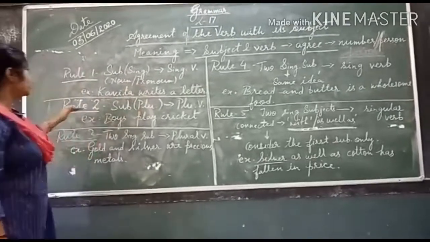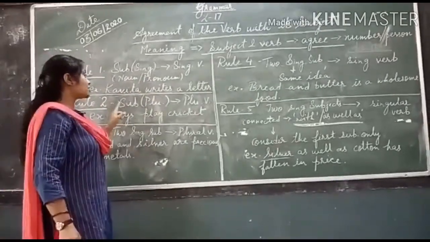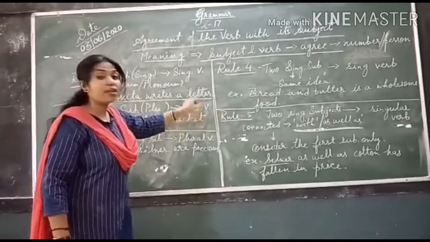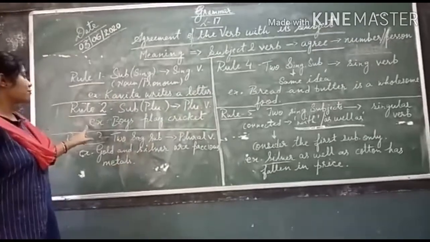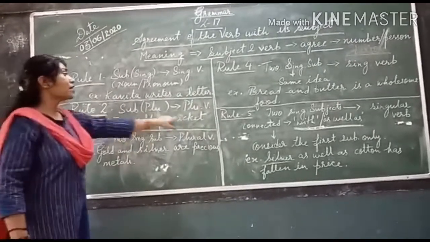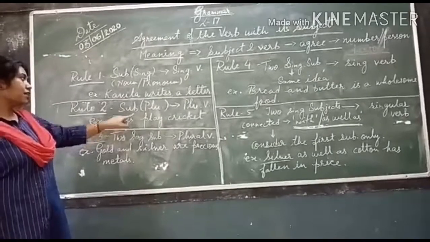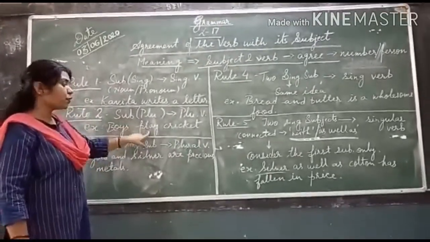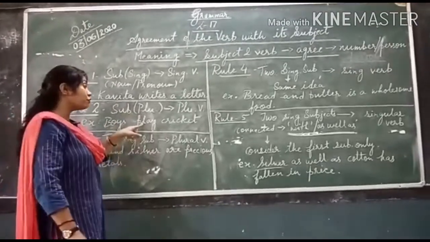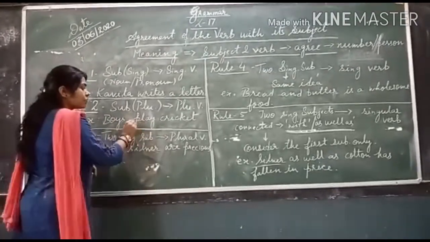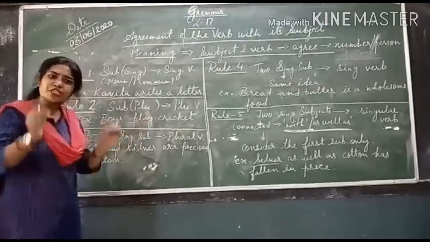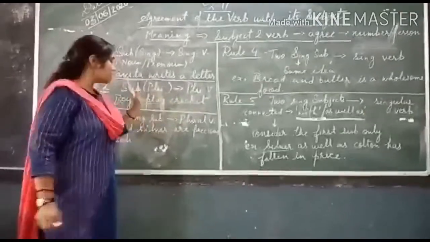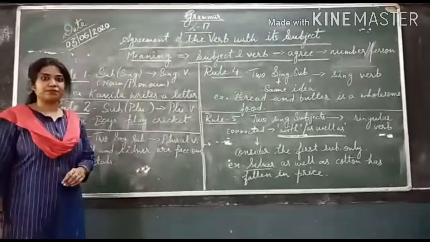Now coming to rule 2. Where the subject is plural, it should always be followed with a plural verb only. For example, boys play cricket. Boys is a plural subject, right? The verb is also plural. How do you come to know that the verb is plural? My dear students, whenever your verb is simply in the first form, and we are not adding any S or ES to it, it means it is a plural verb.